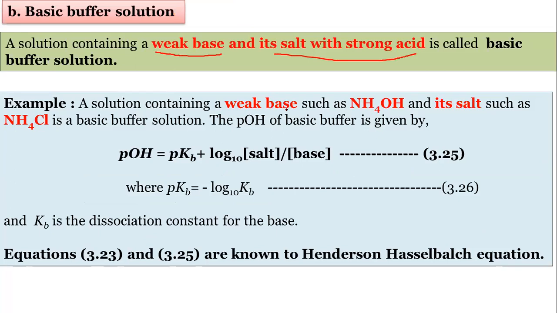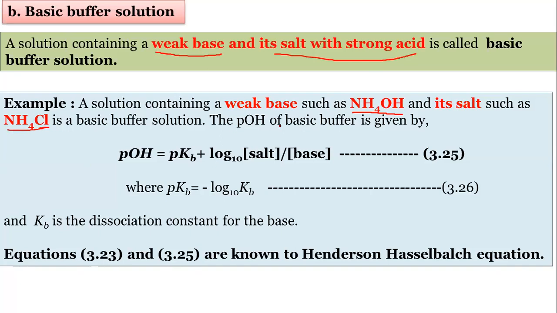We will consider the weak base, suppose NH4OH, it is a weak base, and its salt with strong acid is NH4Cl. Here HCl can be used as a strong acid. So the mixture of NH4Cl and NH4OH is called a basic buffer solution.